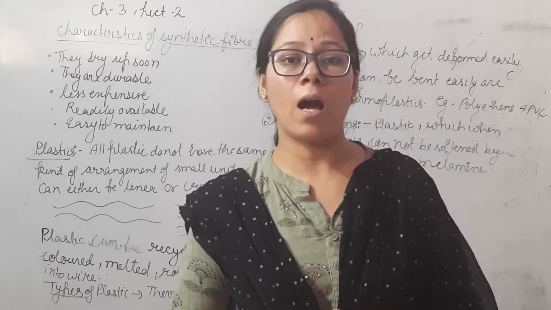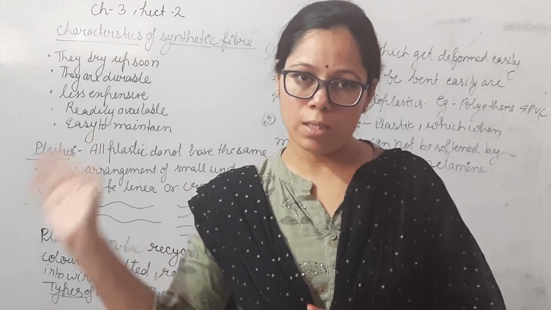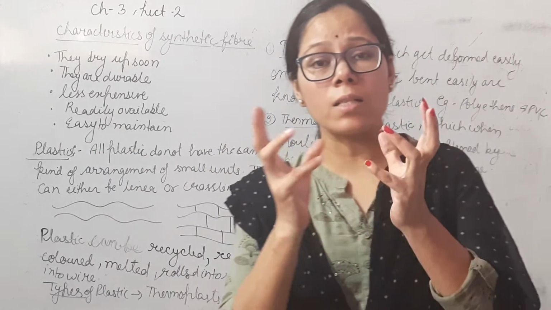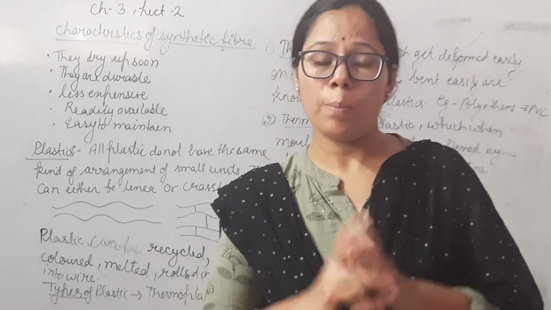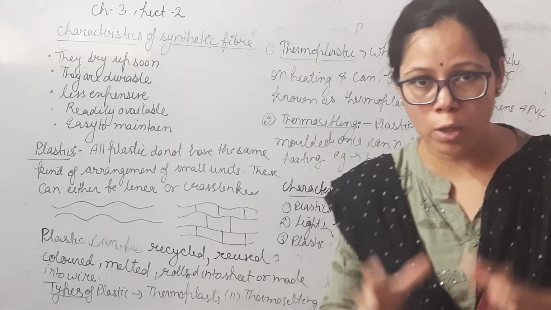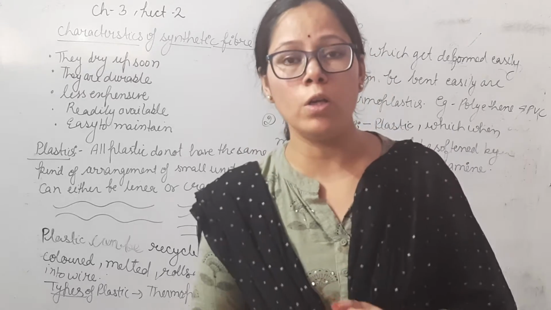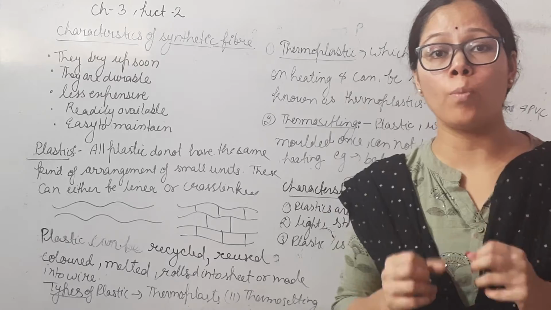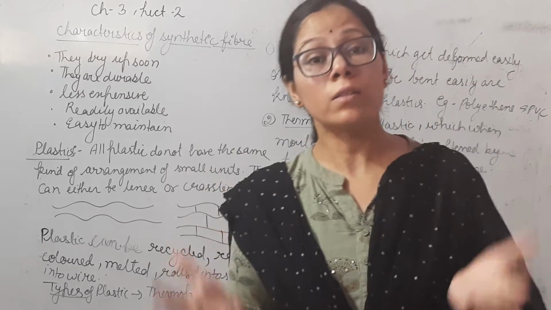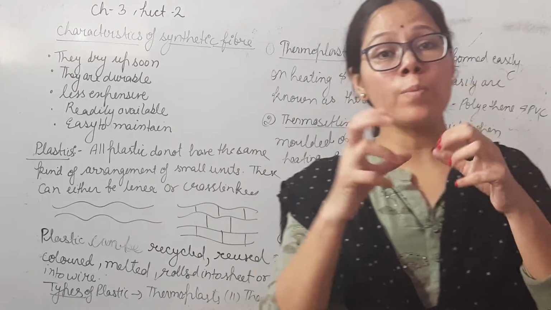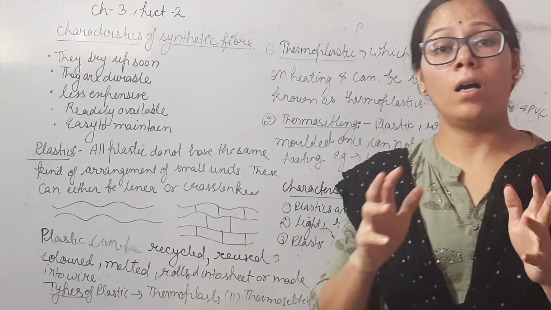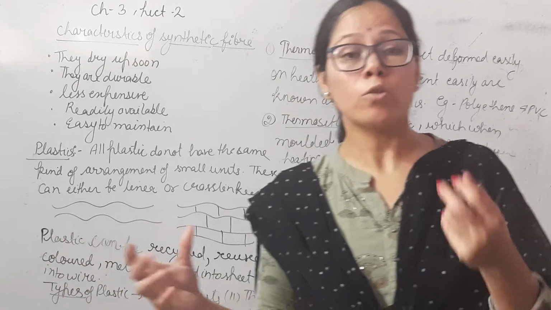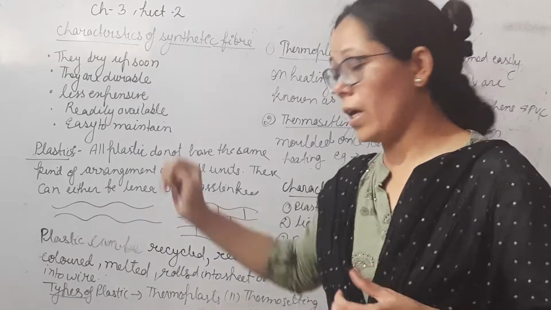Now we start our new topic, plastic. What is plastic? Plastic is also a type of polymer, which consists of small units known as monomers. But the arrangement of these small units is different. Maybe these units are arranged in linear form. So this type of plastic is linear.